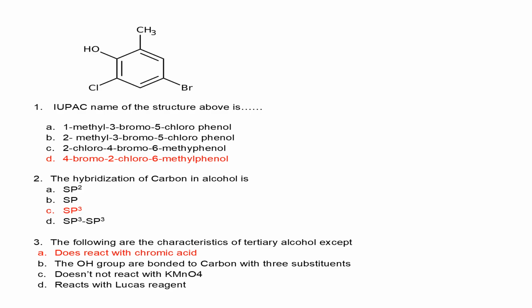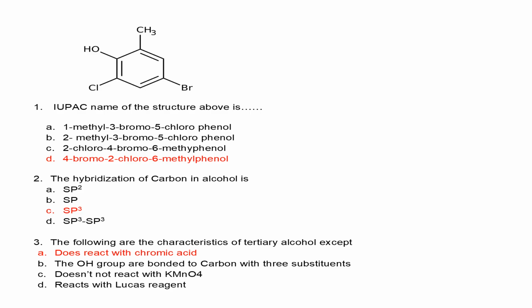Since the hydroxy group is a functional group, I have to go clockwise or anti-clockwise to give the substituents the minimal number. Because chloro is there, I have to go chloro before bromo and methyl, so as to get the minimal number. But when naming them, I will name them alphabetically. That's why bromo will come before chloro. The hybridization of carbon in alcohol is sp3.